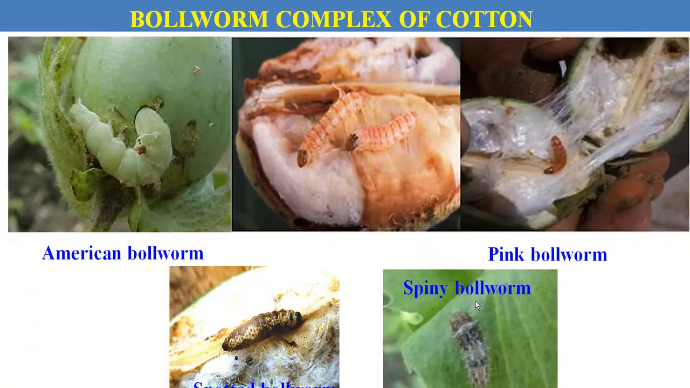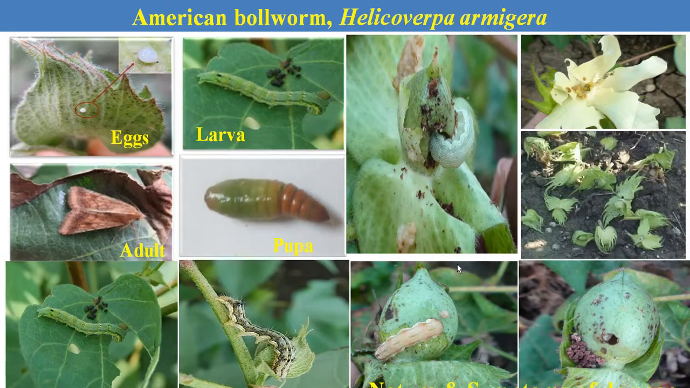The next category is the bollworm complex of cotton. Majorly there are four bollworms: the American bollworm, pink bollworm, spotted bollworm and spiny bollworm. Let us start one by one. The first is the American bollworm. The species is Helicoverpa armigera.